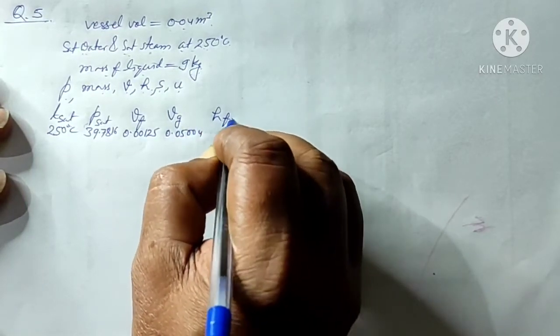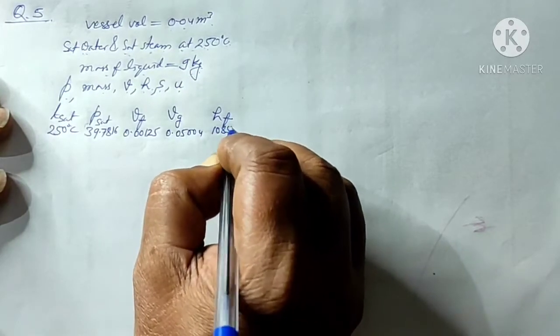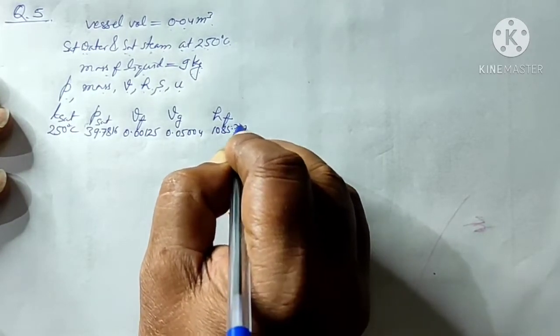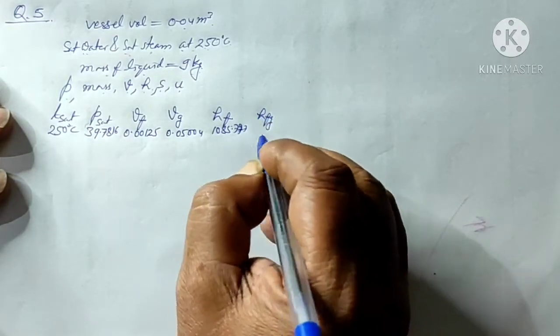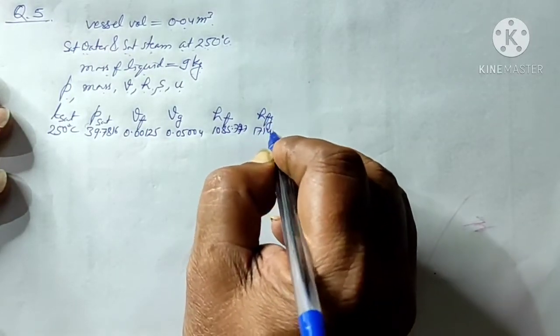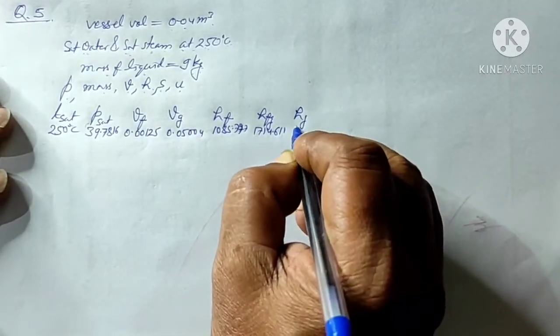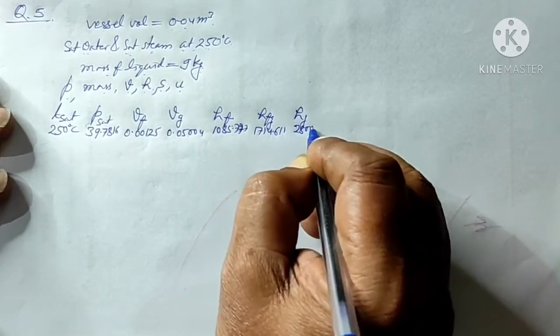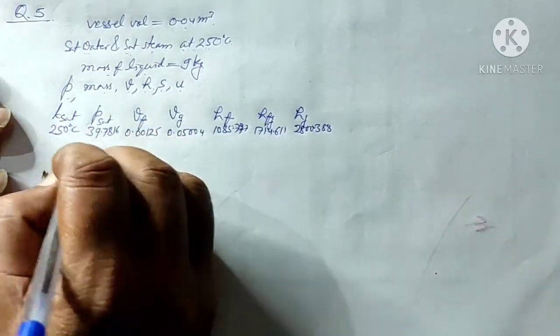HF is 1085.777, HFG is 1714.611 and Hg is 2800.388.